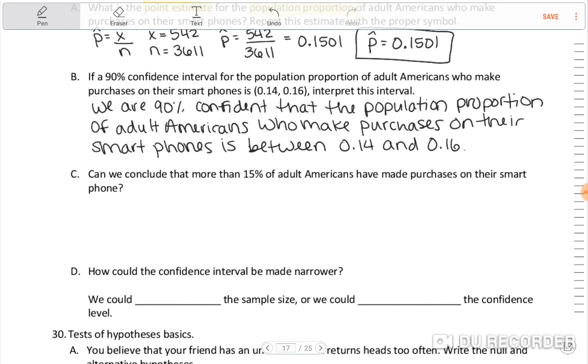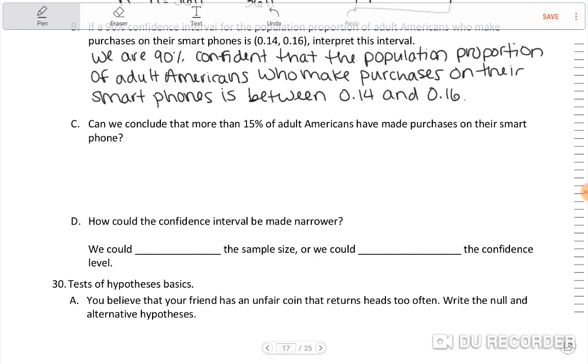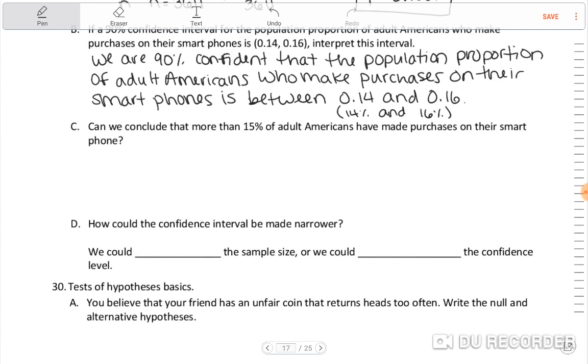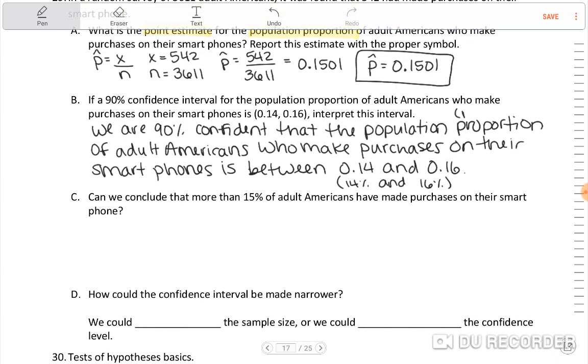Okay. Letter C says, can we conclude that more than 15% of adult Americans have made purchases on their smartphone? No, because our interval is 14% to 16%. Here we could have said percentage instead of population proportion, right?